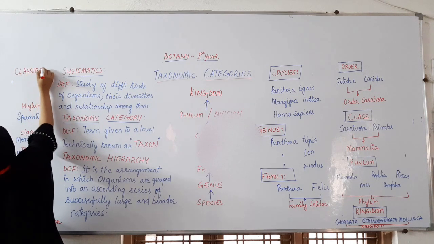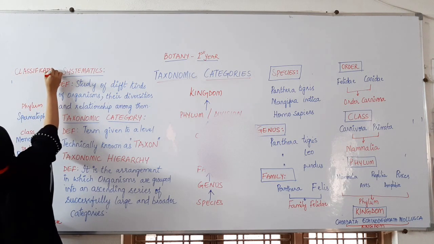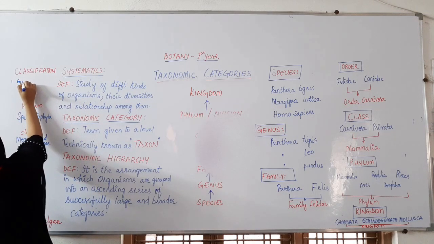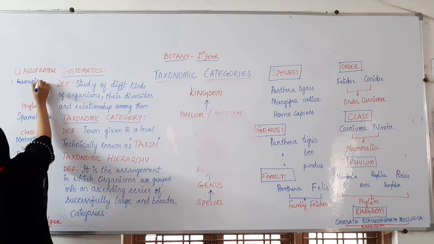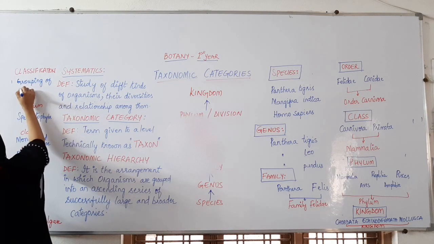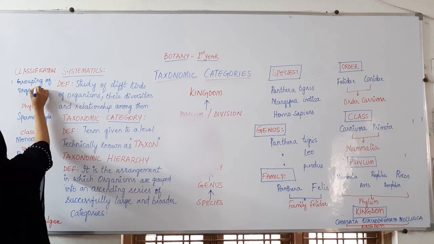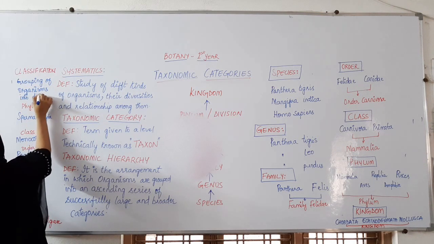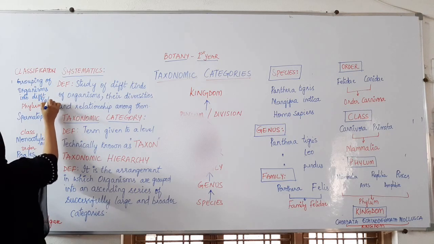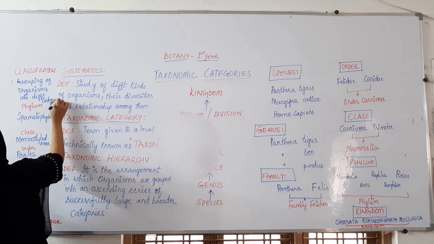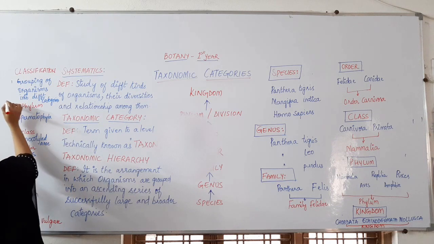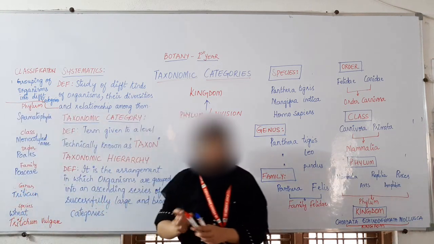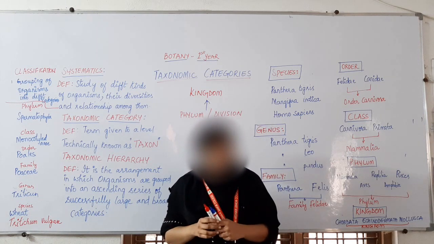Classification is nothing but grouping of organisms into different categories. So how can we study all the different living organisms?